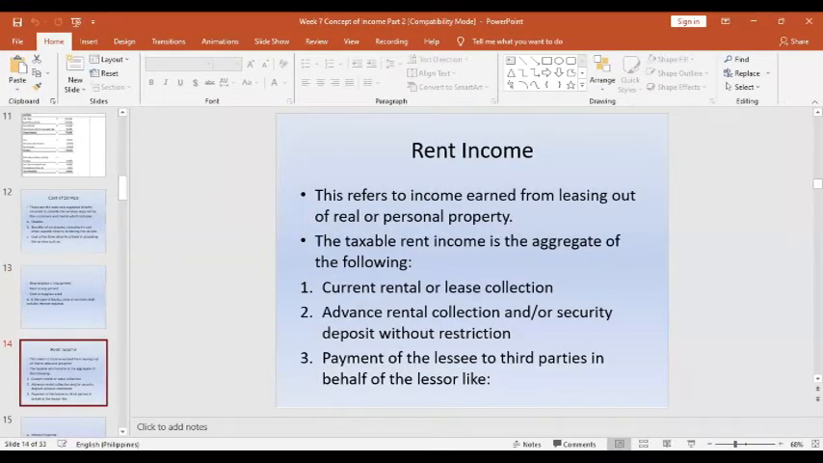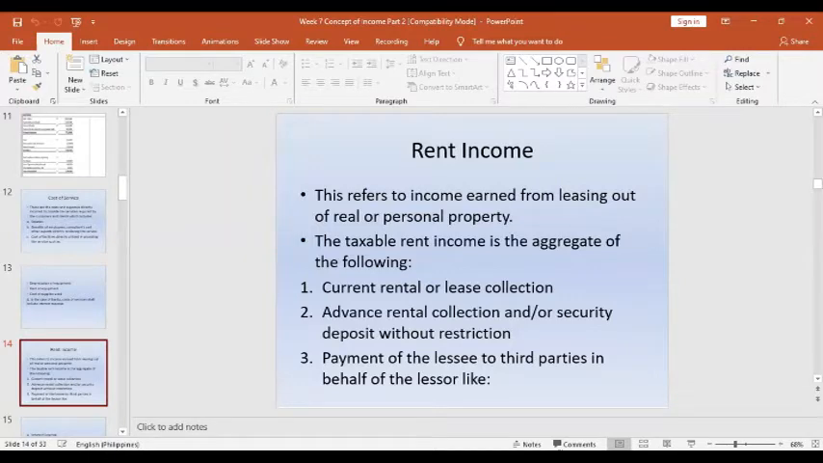And of course, the rent income is a part of the long-term lease or the long-term contract. Okay, and this is business income also. So the rent income is the income earned from the lease of the property, regardless of whether it is a real property or a personal property. Please take note that the taxable rent income is an aggregate of the following. Say aggregated, it must be included.